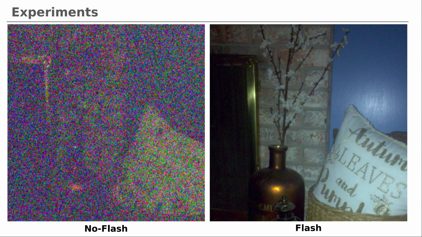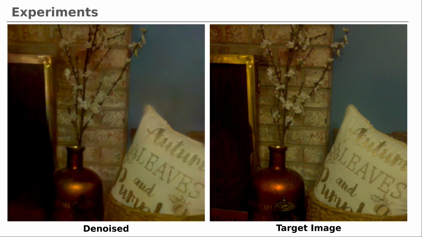Qualitatively, given an extremely noisy input and a flash image that has a very different color mood and strong shadows, our method can recover details like the text on the pillow, which were not visible at all in the input ambient image, while the flash image has a very different illumination.